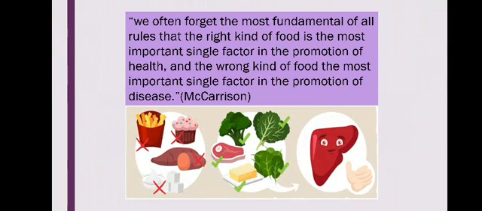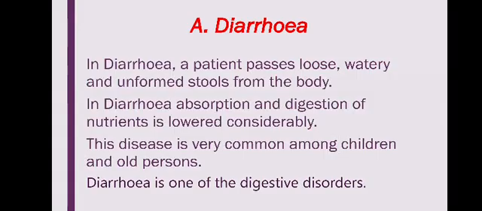McCarrison says that we have forgotten the most fundamental of all rules: the right kind of food is the most important single factor in the promotion of health. So we have to consume the right kind of food, and the wrong kind of food is the most important single factor in causing diseases. So we are discussing disease conditions caused by the wrong kind of food, and to cure them or bring them back to normal, we have to follow a correct procedure for the diet.